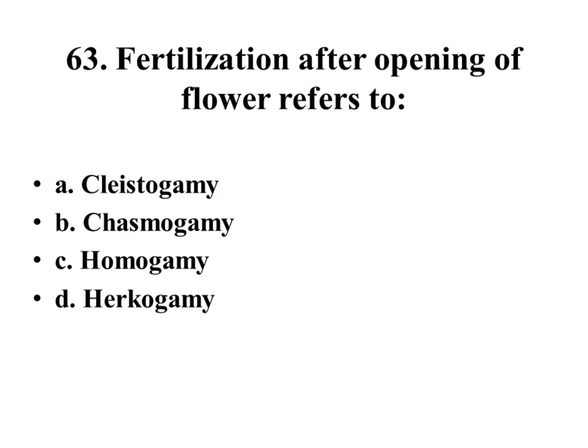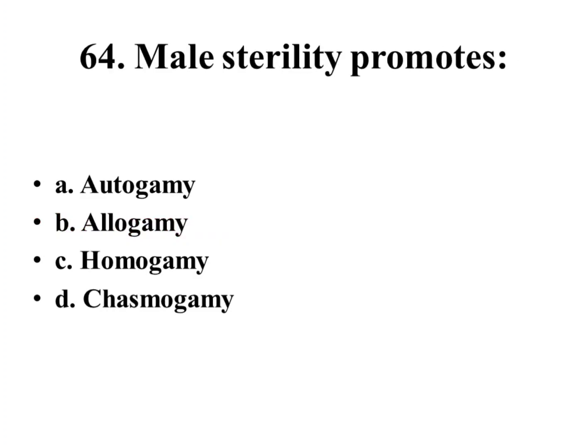Fertilization after opening of flowers refers to cleistogamy, chasmogamy, homogamy, hercogamy. Right answer is chasmogamy. Male sterility promotes autogamy, allogamy, homogamy, chasmogamy. Right answer is chasmogamy.